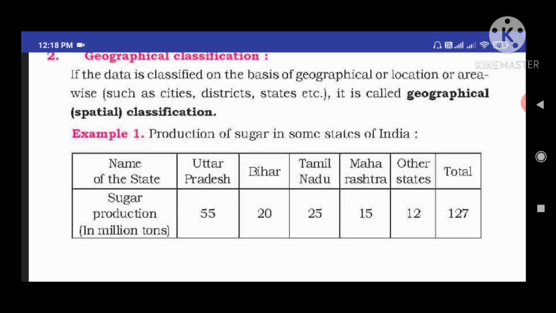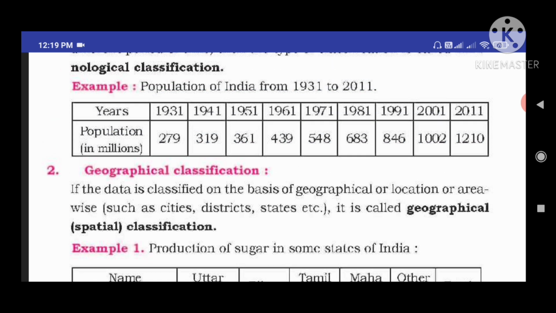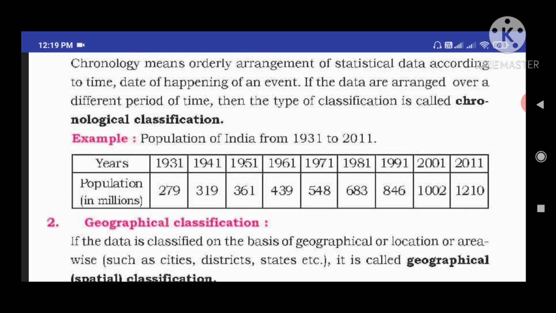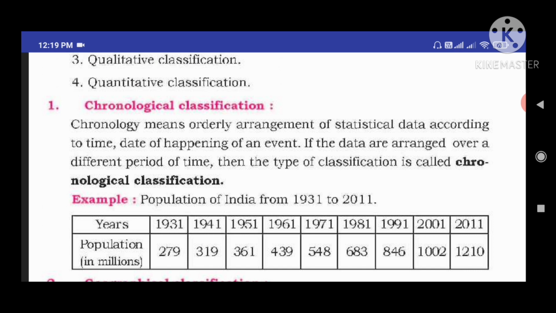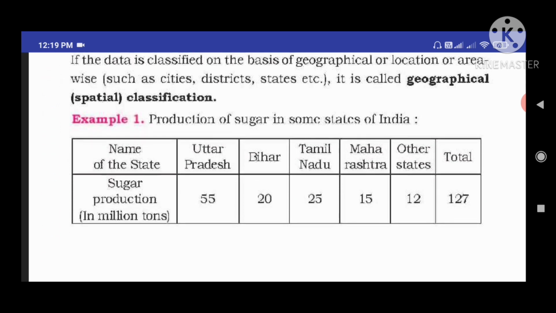When we give importance to location, areas or cities, that data we call geographical classification. When we give importance to time, year or date, that data we call chronological classification. I think all have understood. Okay, next we'll go to the next classification.